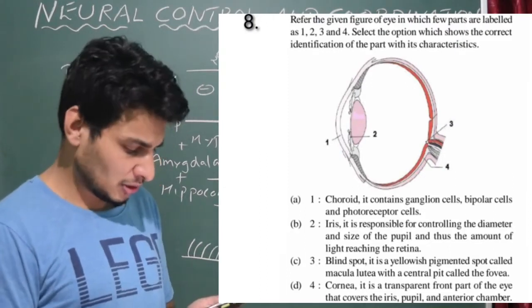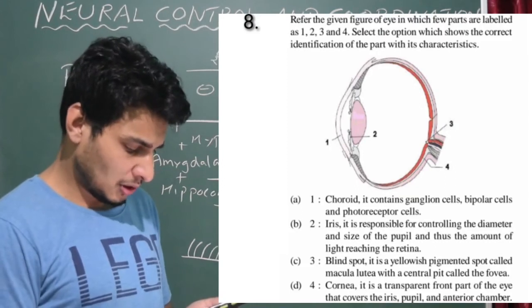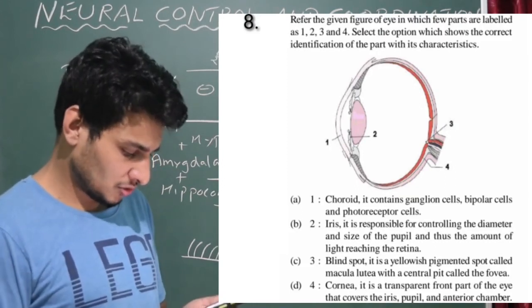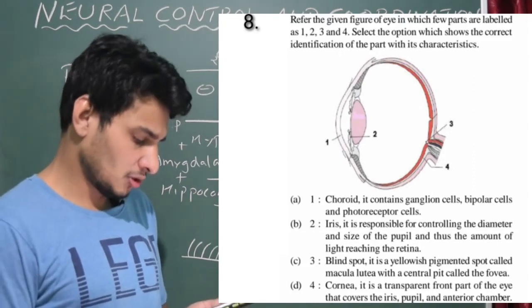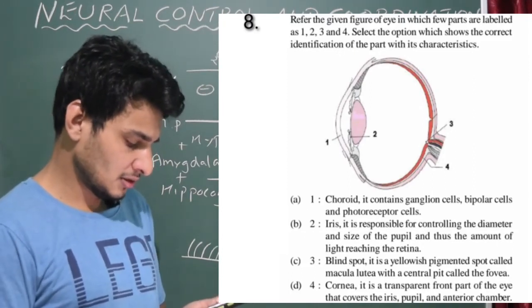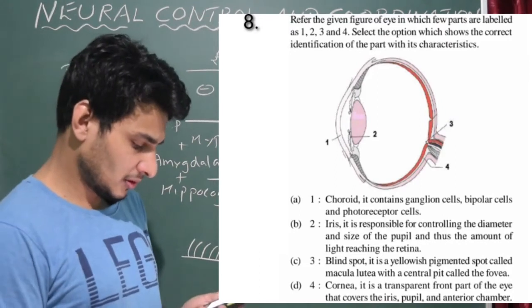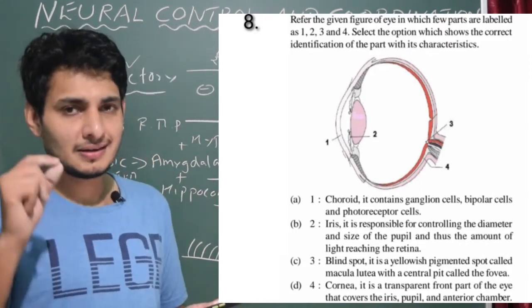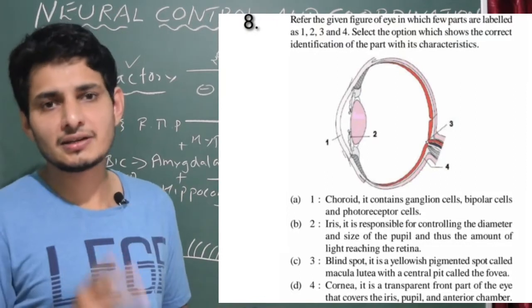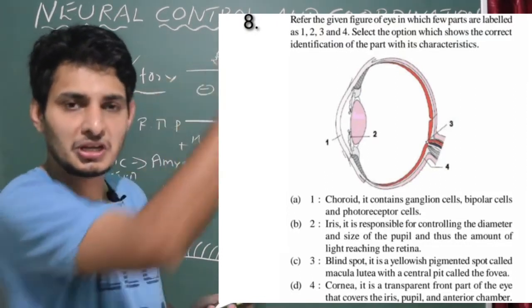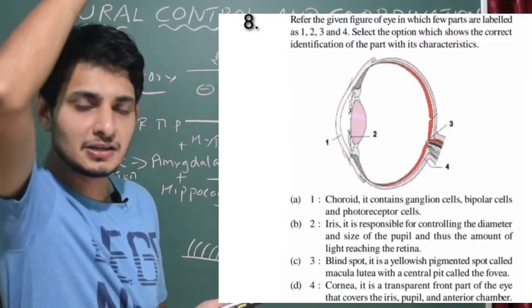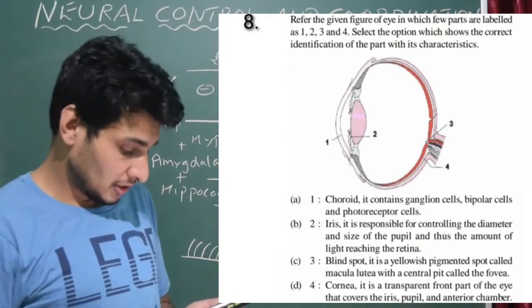Yes, fovea, macula lutea and yellow spot are all the same, for cones. That is situated just above the blind spot. So option C is wrong, the labeling and the matching also. The blind spot is entirely different, where you don't see any of the 3 layers of the retina, it is completely absent. It is nothing but a pit where you can see the optic nerve, which goes and connects to the visual cortex region of the brain.